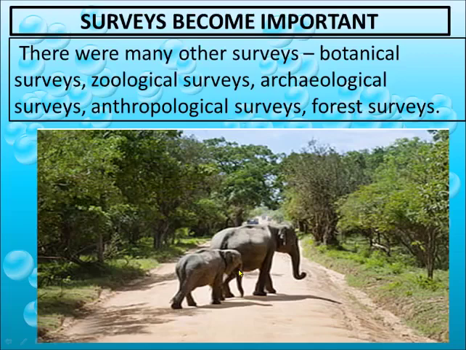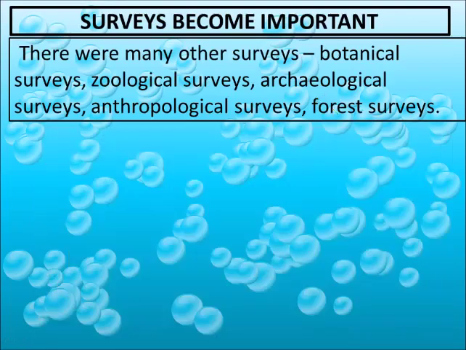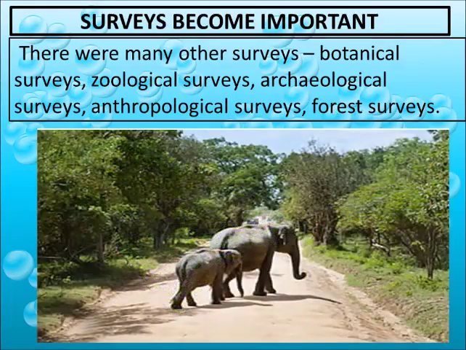Okay. Next is the archaeological survey. In the archaeological survey, historians try to find out the remains of the past. They try to find out how many places, how many cities are buried under the layer of soil, under the layer of the earth. Next are the forest survey and the anthropological survey. These are examples of some of the surveys.